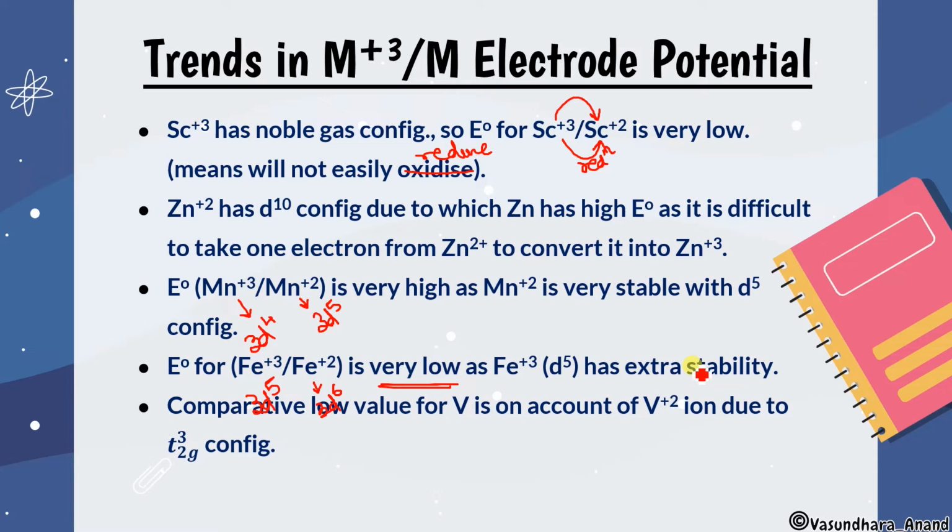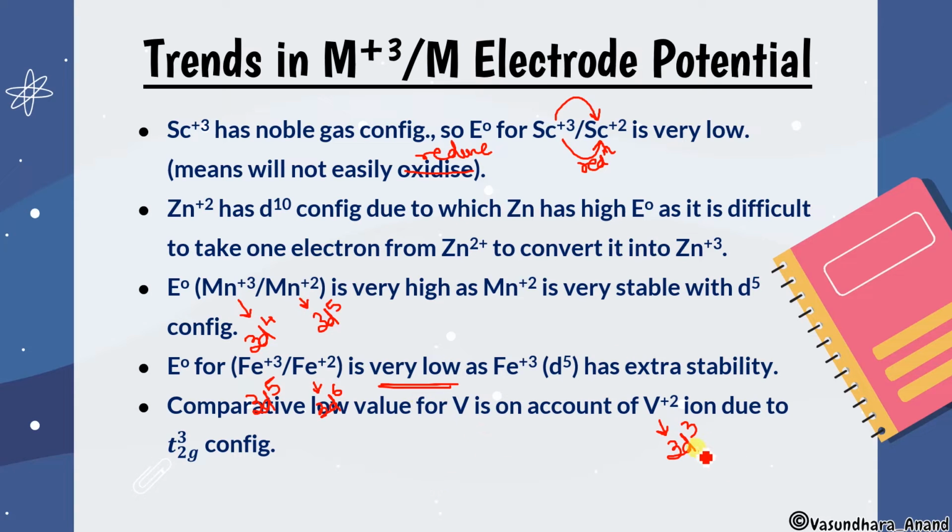Now, the comparatively low value for vanadium is on account of the V plus 2 ion due to t2g3 configuration. If I'm talking about V plus 2, this is 4s2 3d3, we know. So V plus 2 reducing to V won't be easily done.